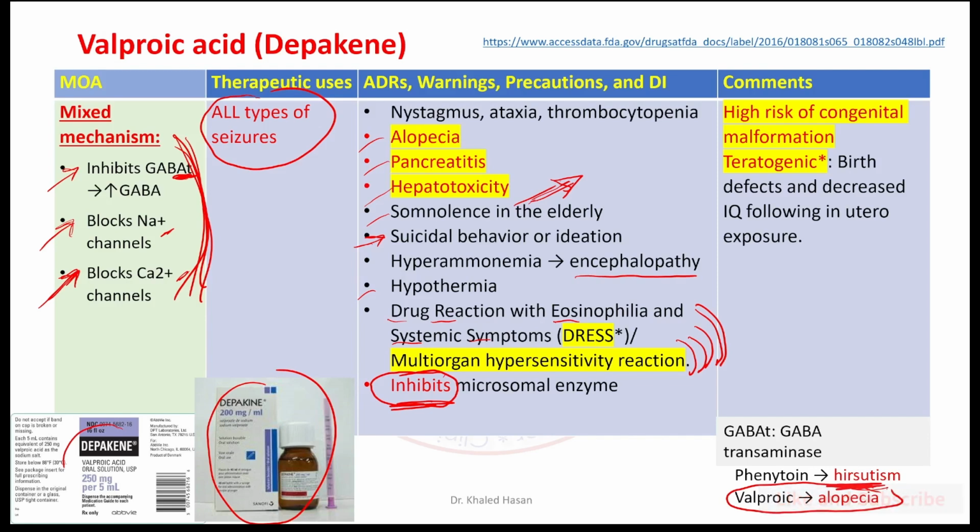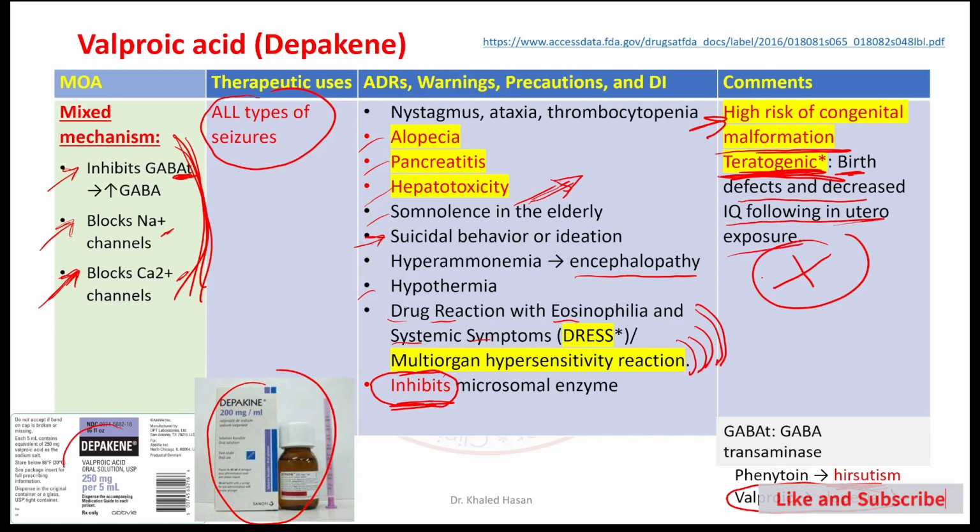Valproic acid is used for all types of seizure. What else do we need to remember? Valproic acid, Depakene, carries a high risk of congenital malformation. This medication may be teratogenic and is considered category X in pregnancy. It causes birth defects and decreased IQ following in utero exposure. So please remember, it is an absolute contraindication during pregnancy, because valproic acid carries a high risk of congenital malformation, teratogenic or fetotoxic.